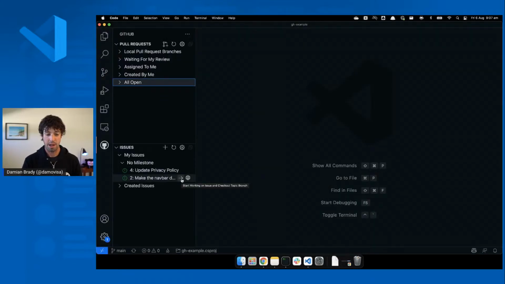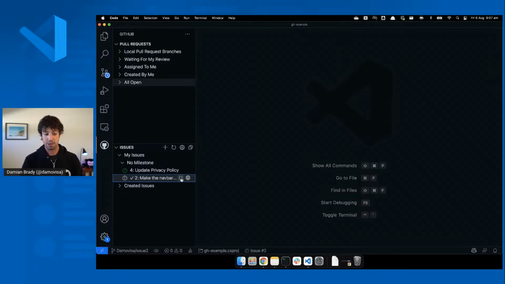But I also can do this. This little arrow is for starting work and checking out a topic branch. So basically it combines a bunch of things. It will create a branch for this issue, name it appropriately, and it means that I'm working on that issue right now, and I can do that right from here. I thought I could click on that issue or double click on that issue, maybe not. All right, so let's do that.